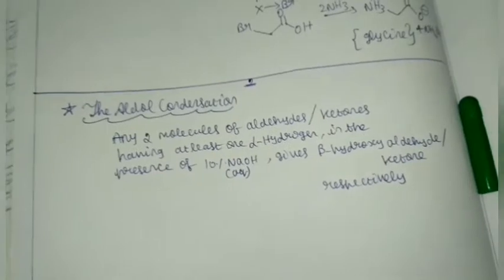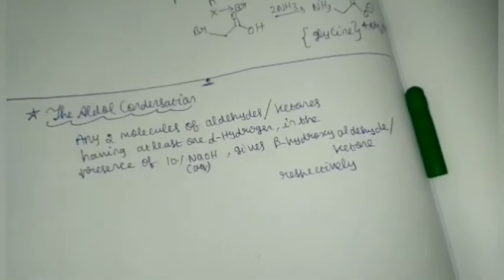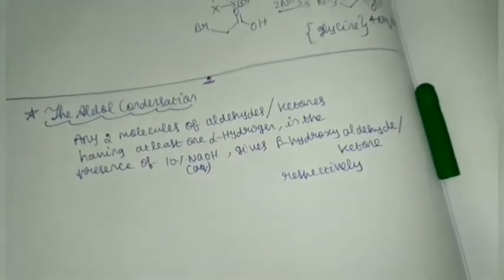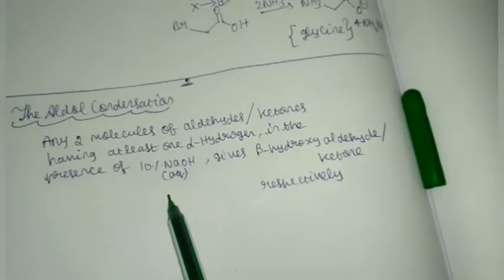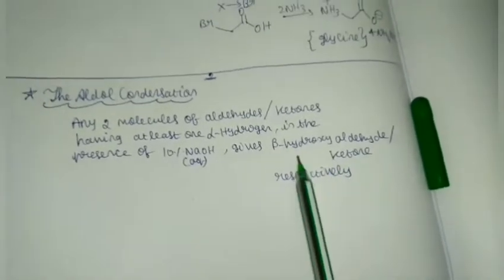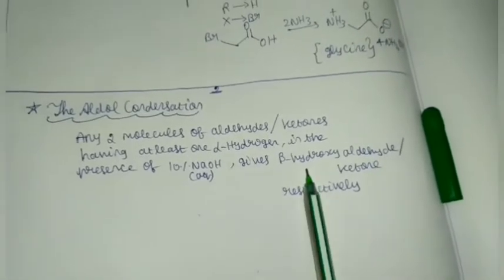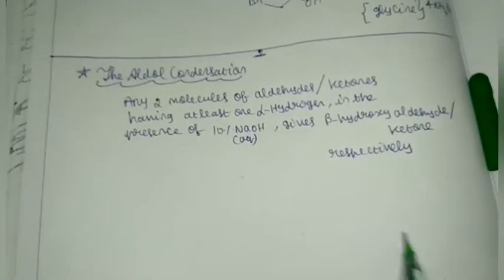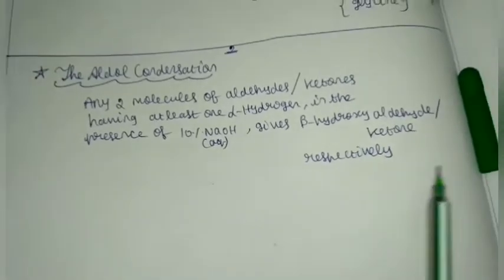So basically, two molecules of aldehyde plus ketone, or aldehyde plus aldehyde, or ketone plus aldehyde, or ketone plus ketone, react in a specific way in the presence of 10% aqueous NaOH to give this compound, beta hydroxy aldehyde. Do you know what beta hydroxy aldehyde is? Hydroxy means it should have an OH group. Aldehyde or ketone means a carbonyl group is present, C double bond O.